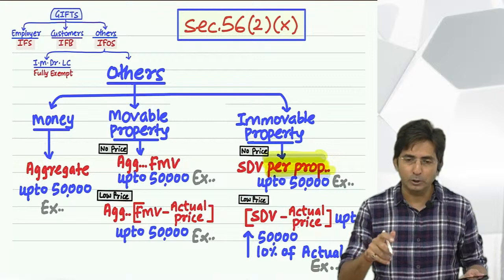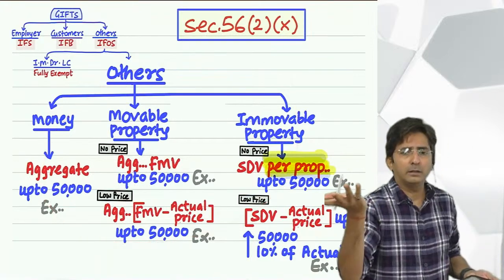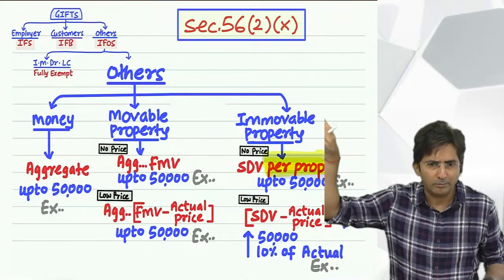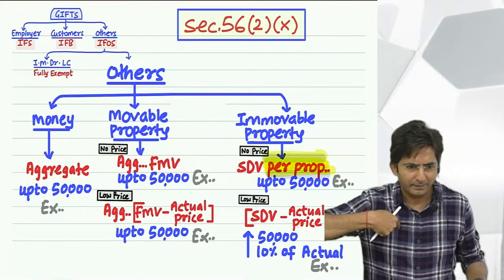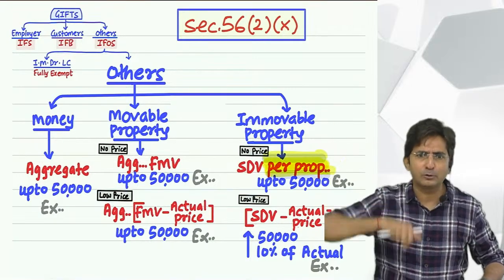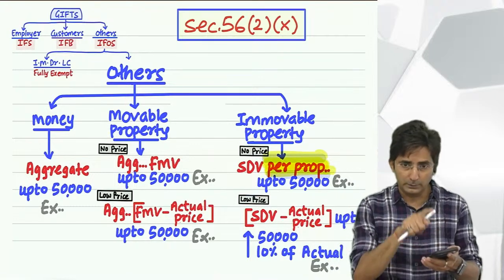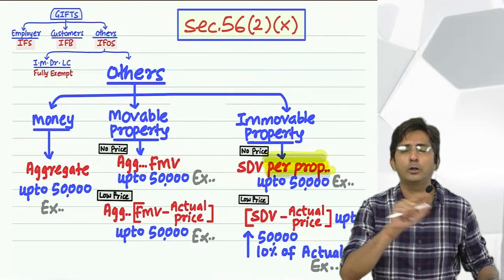See why I have to say this, because many students feel this is the way it is given in the law only. Don't give credit to the law. Give credit to me. You don't give credit, but at least don't give wrong credit to someone. In the law, it is not given in a simplified manner. If you see the original law on Google, it is given in a very horrible way.